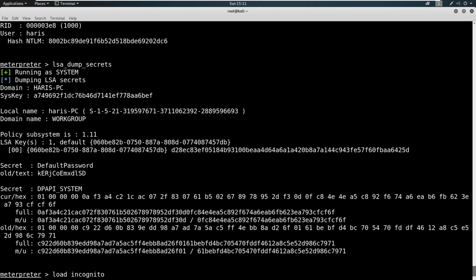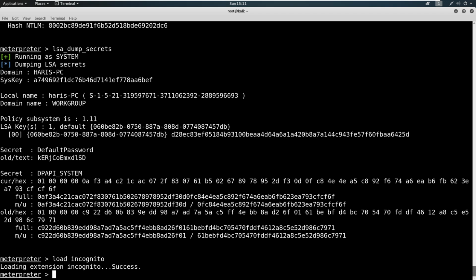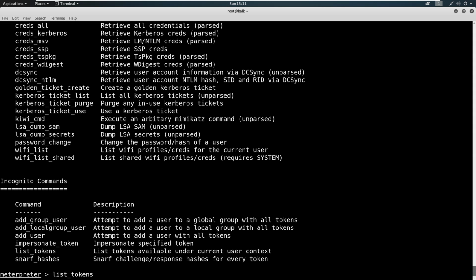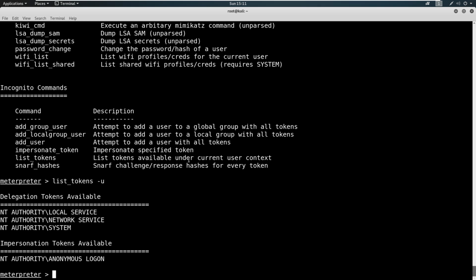Incognito is another great tool that I'm not going to get into, but we can look at, for example, we can say list tokens for users, and then we can impersonate a user if there's one of value here. Way advanced topic. I'm just trying to show you the flexibility that we have here and really hammer down that Meterpreter is very, very flexible.